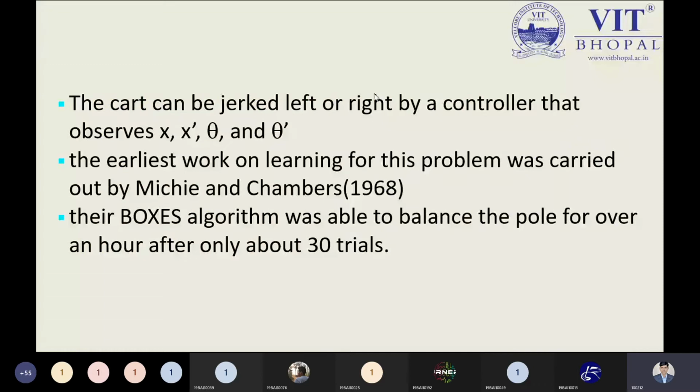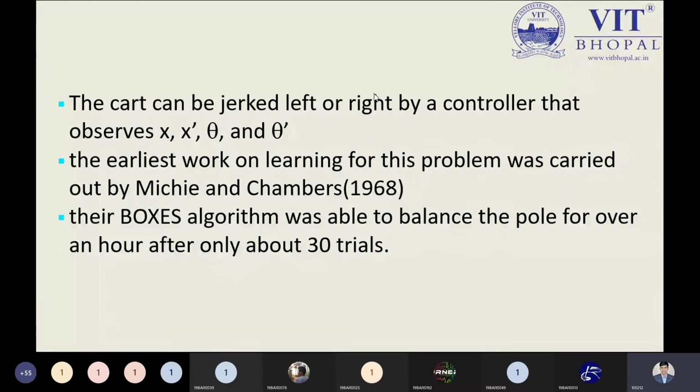The last point is the box algorithm, because the box is saying what is coming from the cart. In the cart we have some specific size, and we have the pole. So how to balance the pole? Here x to x dash means we are talking about direction, and theta dash is our angle.